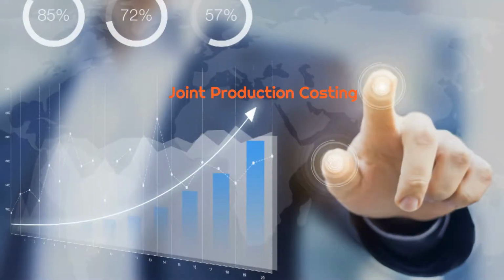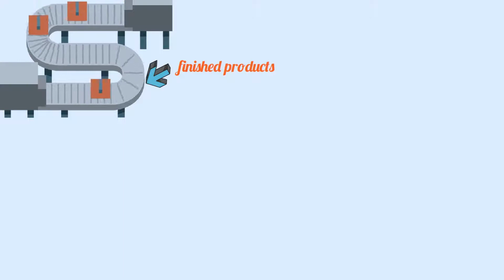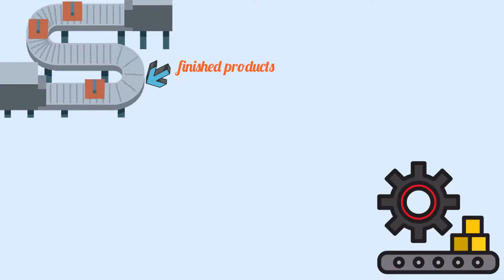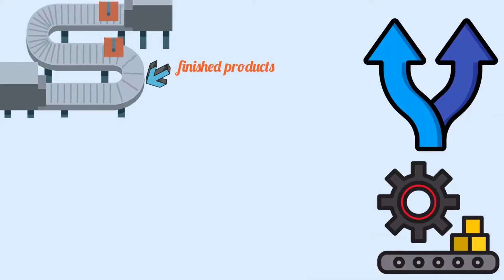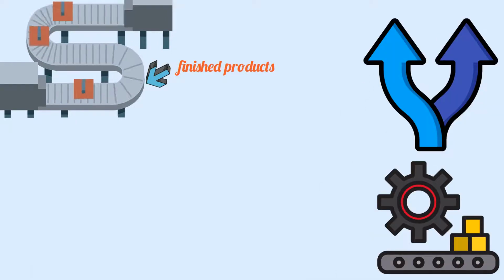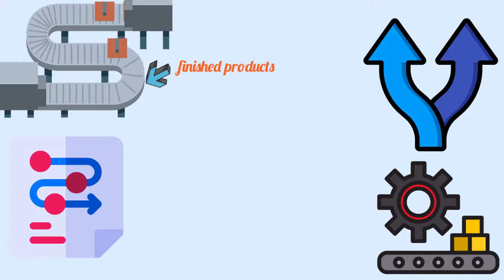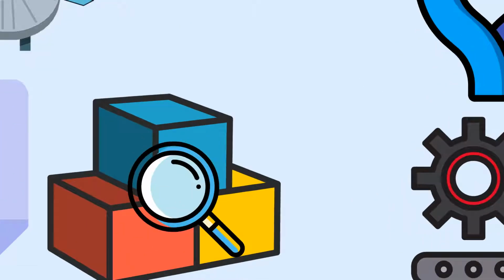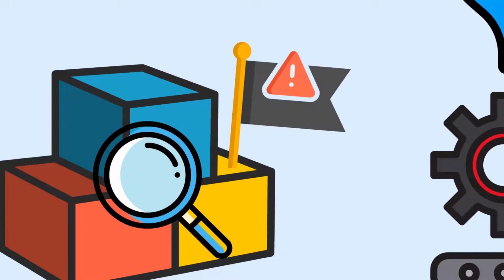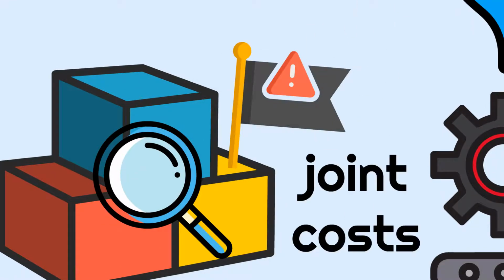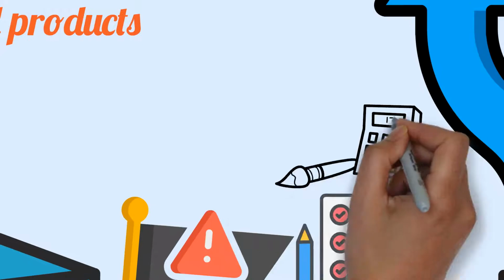Joint production costing. Joint products result when one production process leads to two or more finished products. The products are not identical, but they share the same production process up to the split off point. The split off point is when the two products stop sharing the same process and become different identifiable products. The main issue with the joint products is how to account for the joint costs, that is, those incurred prior to the split off point, and allocate the joint costs to the separate products.